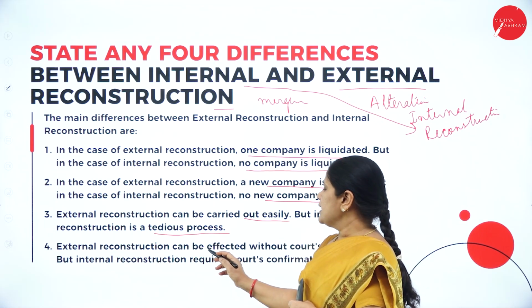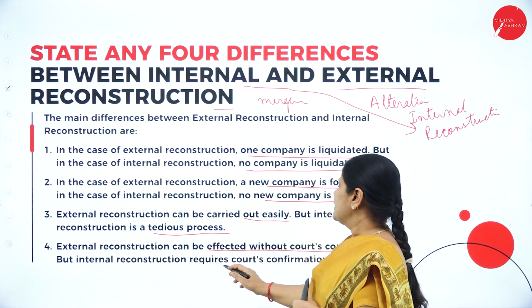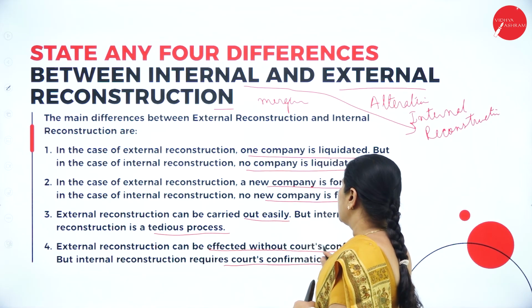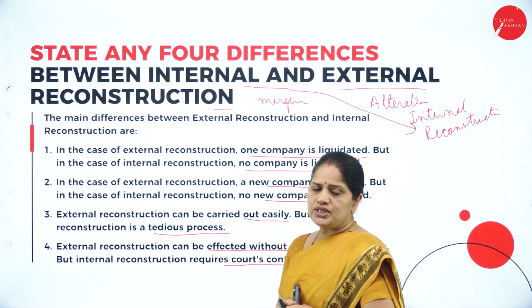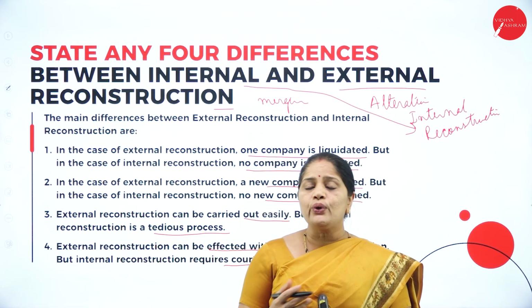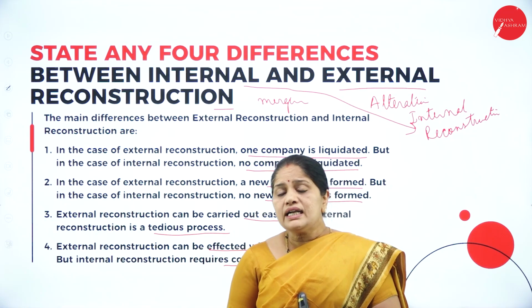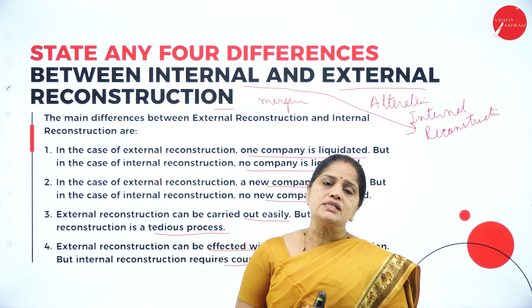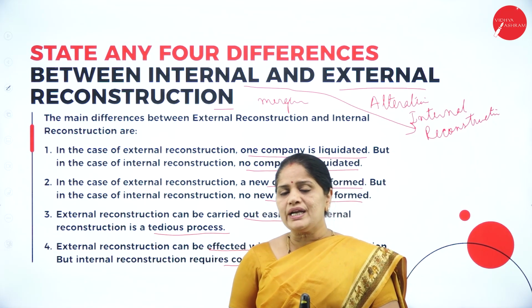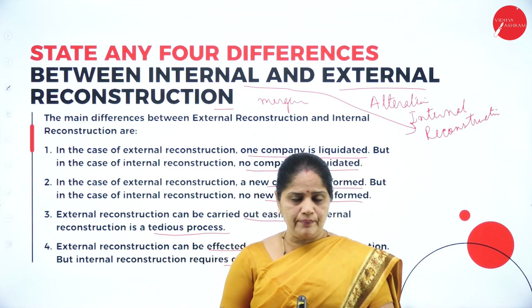Then external reconstruction can be effected without court's confirmation, but internal reconstruction requires court's confirmation. So once you're going in for internal reconstruction, though you don't need the permission by the court, you need to just intimate the registrar of companies. The registrar of companies has to be intimated about the internal reconstruction in the company.